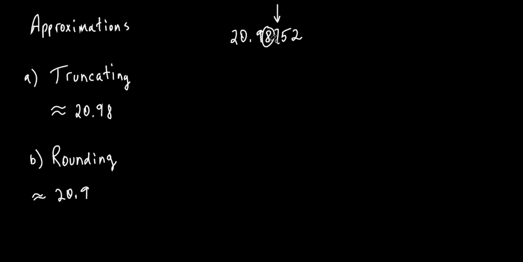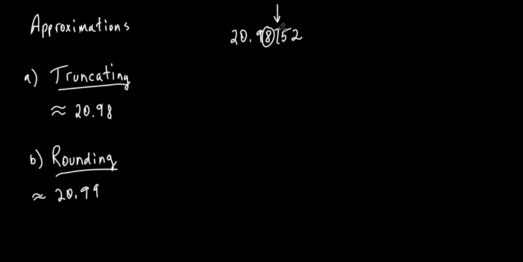So do we round this up or do we keep it the same? Come on, you're paying attention to the hallway. Right, you'd round it up, exactly, 9, 9. So that's what it would be. So we're approximating both of them, okay? But this one is by truncating, this one is by rounding. And sometimes the truncated answer and the rounded answer are the same answer, because sometimes you don't round it up. Does that make sense?